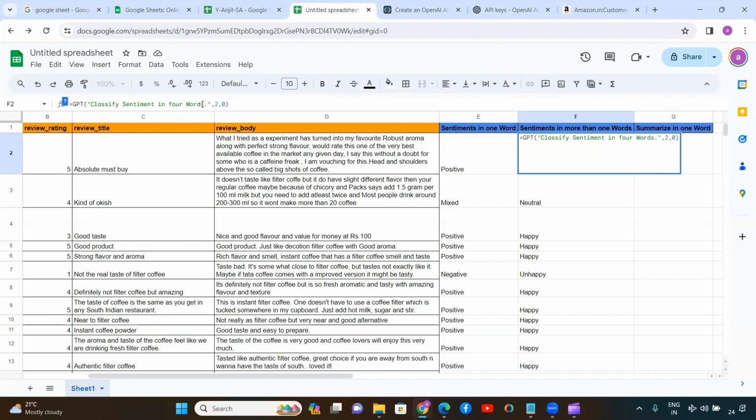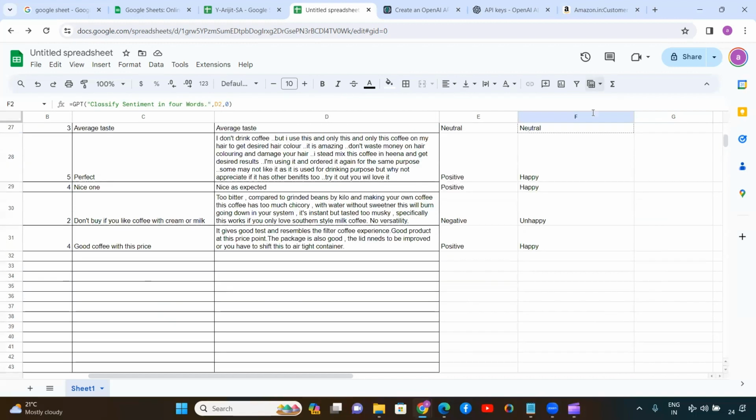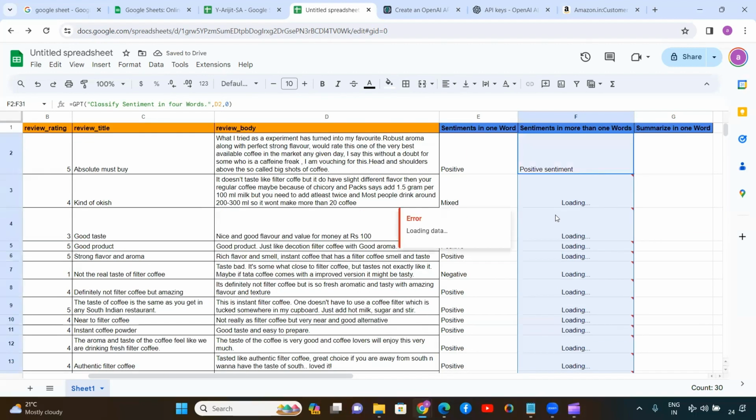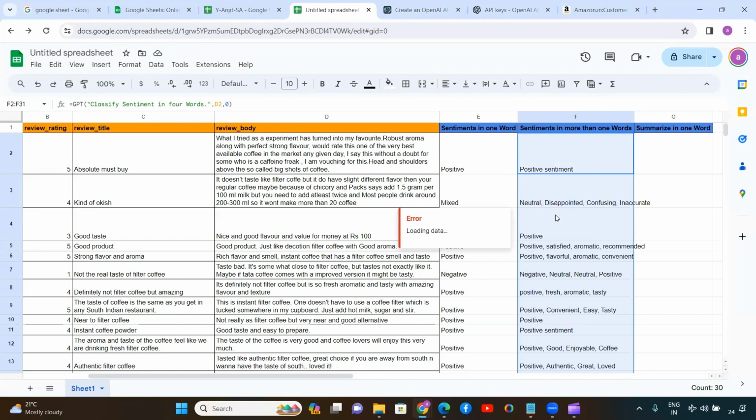what exactly will happen. And here we are going to select the D2. So instead of only one word, what I am trying to tell GPT is, do some more analysis and give me somewhat close to 4 words to understand how exactly the customer is feeling about our product. Okay. So it doesn't mean that in every line you are going to get around 4 words. But again, if that is available in the customer review, then definitely GPT is going to analyze all those things into 4 different words.